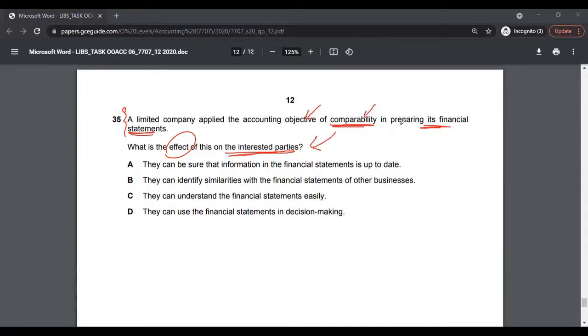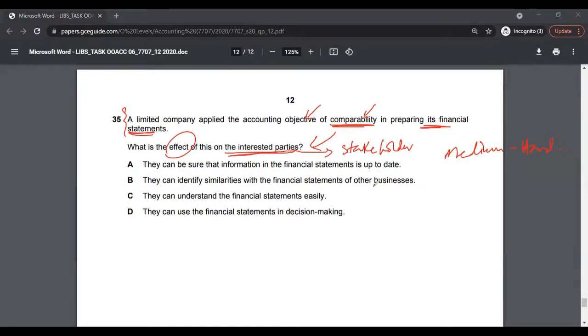You can also use the term stakeholders, because stakeholders are equally parties that are interested in the business. So I would put this into the medium to hard category.